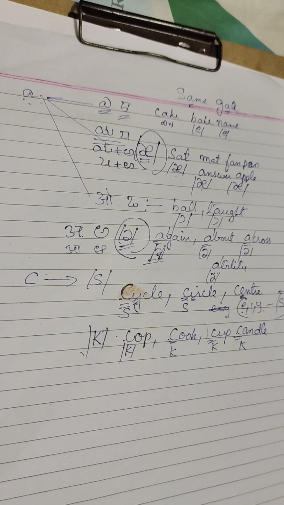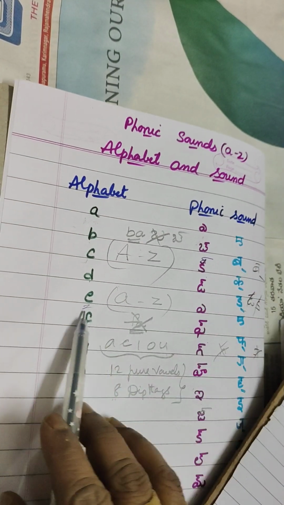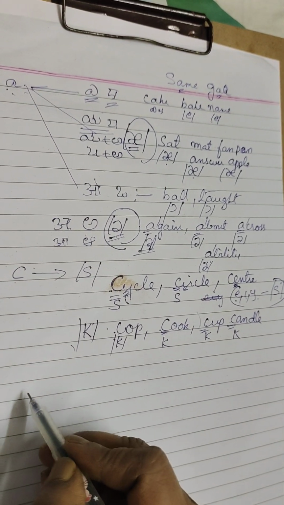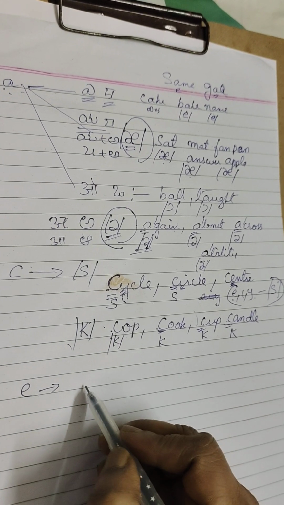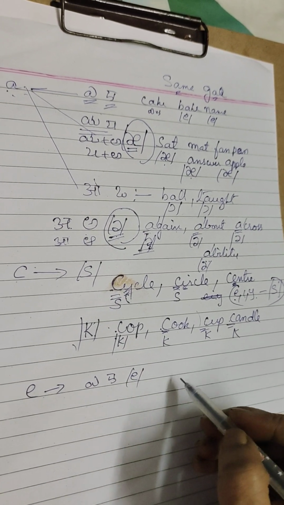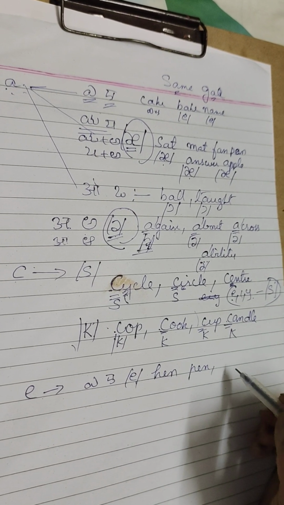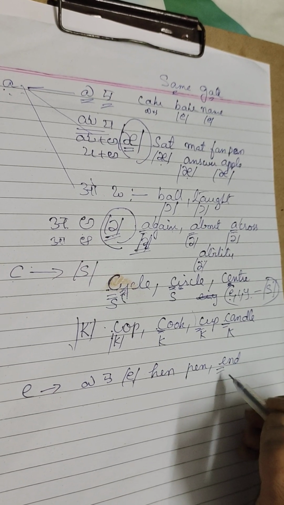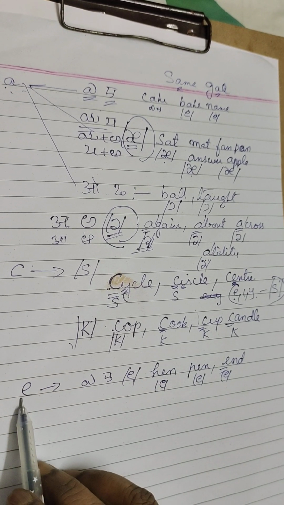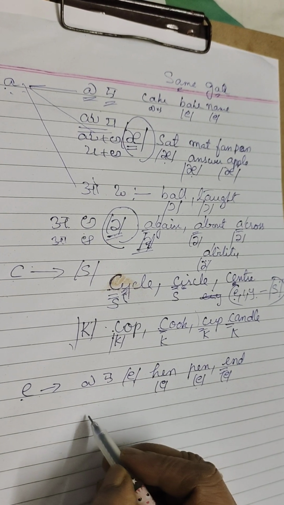Now next, let me explain the sound of E. As I told you, the letter E produces the e sound, as in Hindi and Telugu, and this is the phonetic symbol. Hen, pen, end. These are the sounds. Though it is E, it produces this sound, and in some words it produces the long E sound.